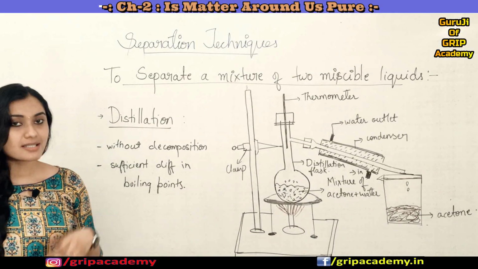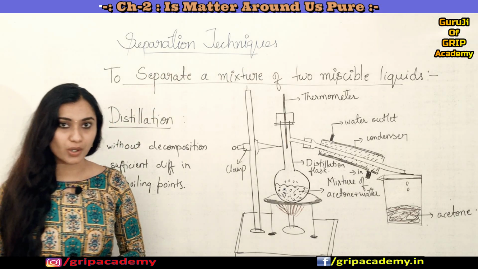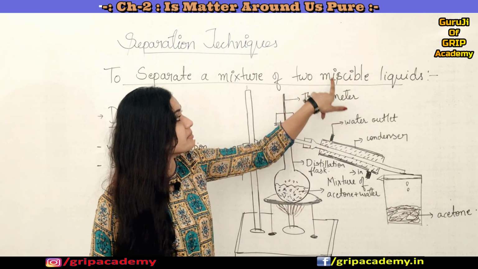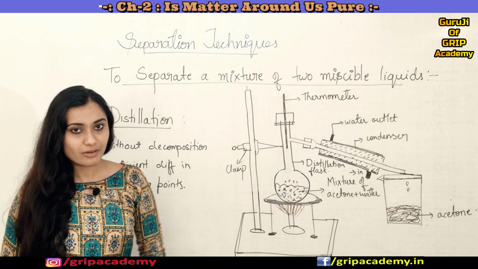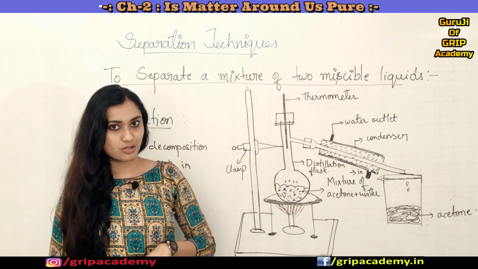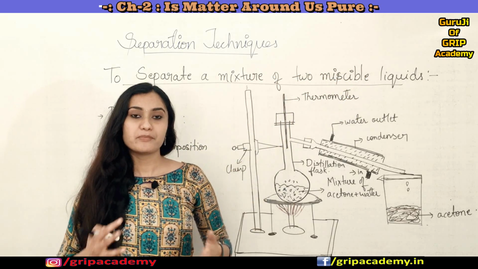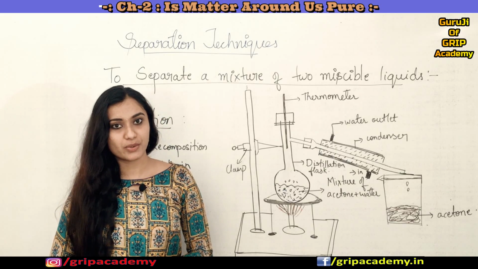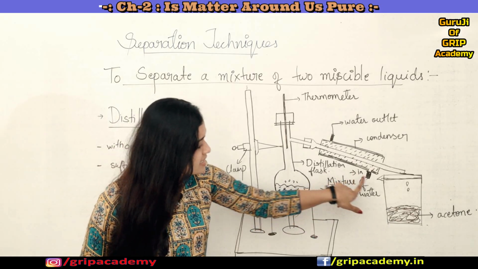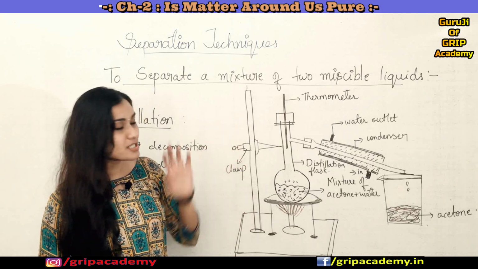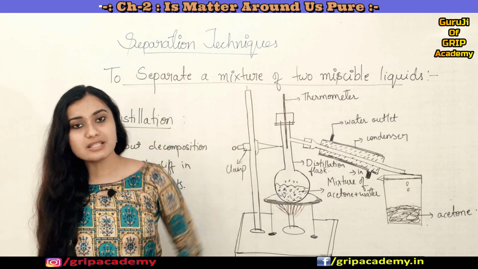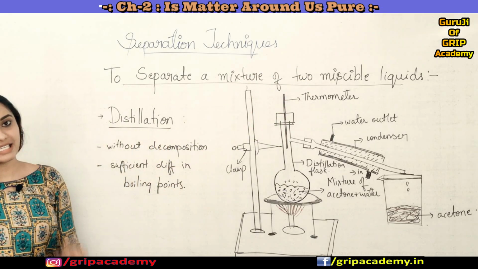Now let us discuss how we can separate a mixture of two miscible liquids. Before that, tell me the meaning of miscible. You already know the meaning of immiscible, which forms a heterogeneous mixture. Miscible is the vice versa: miscible liquids form a homogeneous mixture and mix very thoroughly. For example, we can take a mixture of acetone and water. We can separate a mixture of two miscible liquids with the process of distillation.